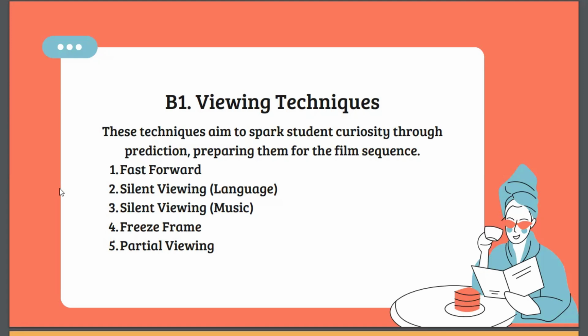And the last one, partial viewing. Here, the teacher covers most of the screen, revealing only parts of the picture gradually, or alternatively, small sections of the screen are revealed piece by piece. A variation of this involves using a divider so each half of the class sees only half of the screen and must describe their view of the other half.